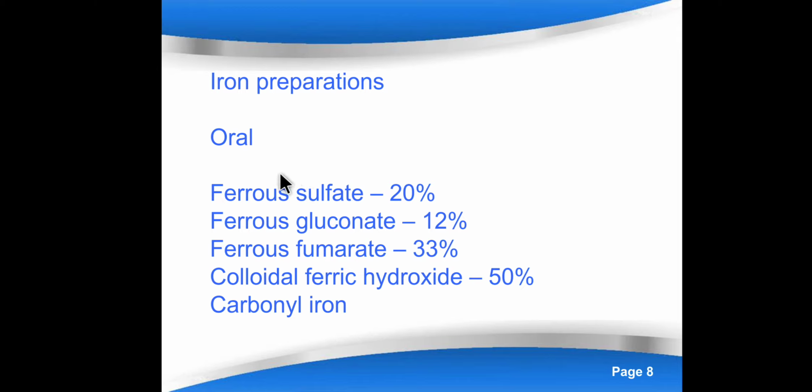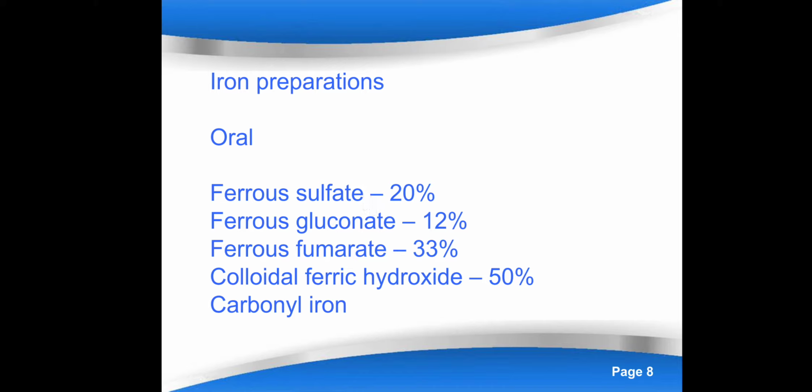Now, the various oral preparations which are available are preferable compared to parenteral preparations, because parenteral preparations have more chances of anaphylactic reactions. However, these oral preparations also have some gastric side effects, but compared to parenteral they are safer.